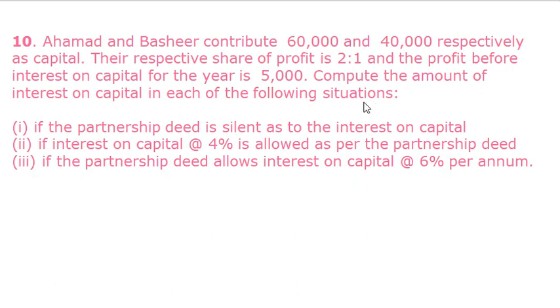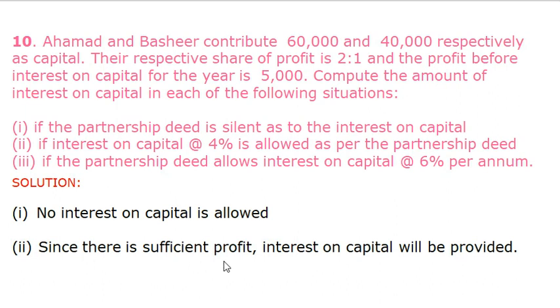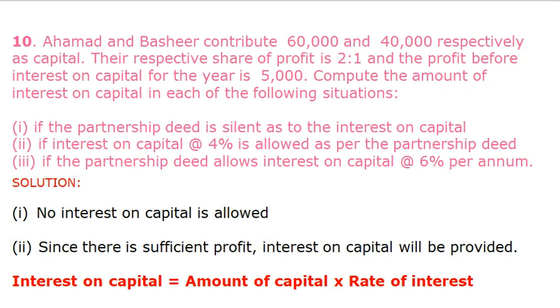The first situation is if the partnership deed is silent as to the interest on capital, then no interest on capital is allowed when the partnership deed is silent. The second situation is if interest on capital at 4% is allowed as per the partnership deed. Since there is sufficient profit of rupees 5,000 for the interest on capital at 4%, interest on capital will be provided. The formula for interest on capital is equal to amount of capital into rate of interest.